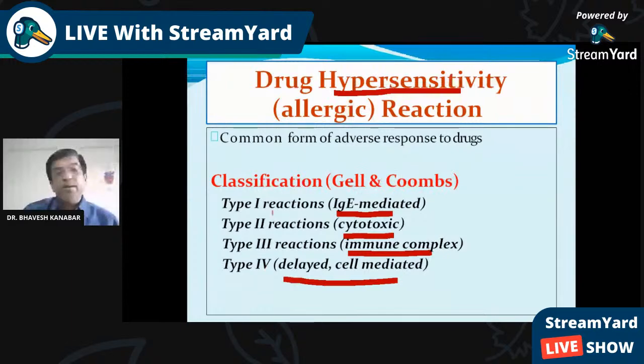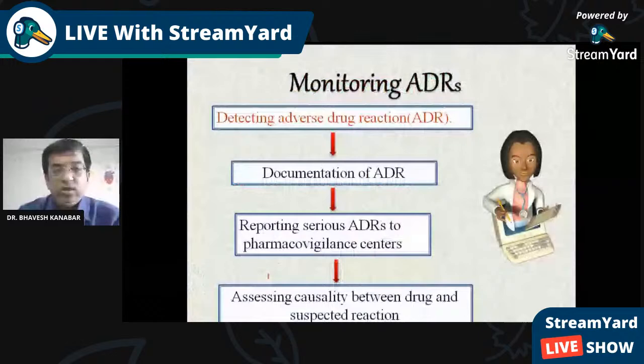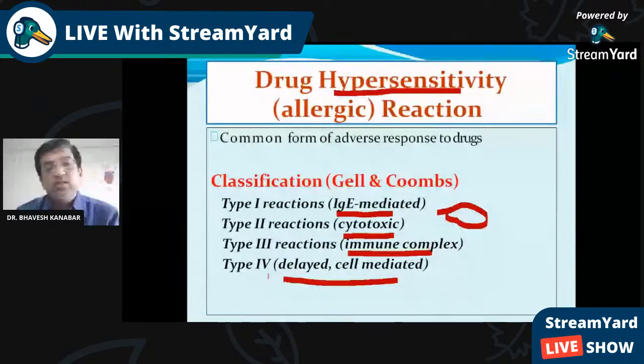Again, I repeat, type 1 hypersensitivity reaction is IgE mediated. Type 2 is cytotoxic, meaning damage to cells. Type 3 reaction is immune complex, and type 4 is delayed hypersensitivity reaction. You may be learning about hypersensitivity reaction in pathology as well as in microbiology.